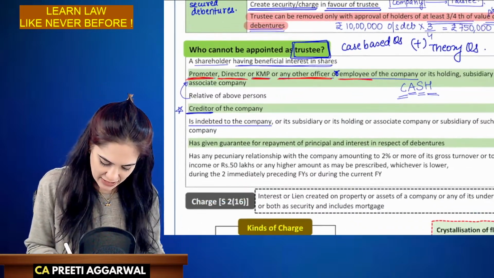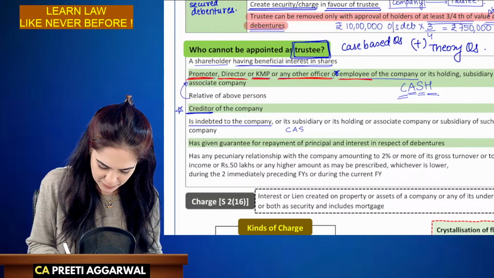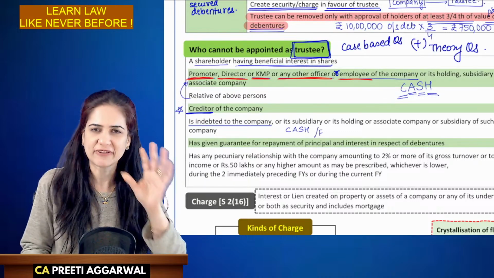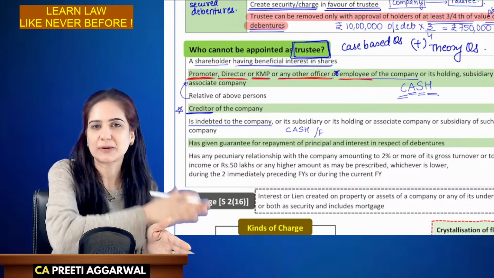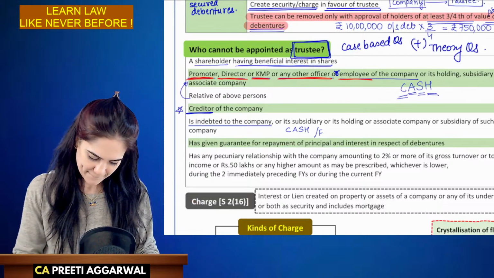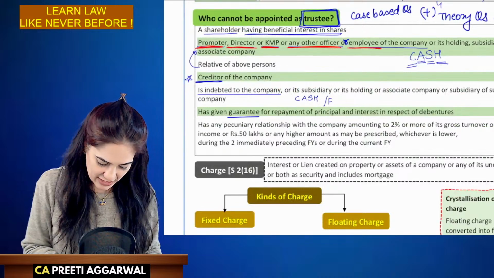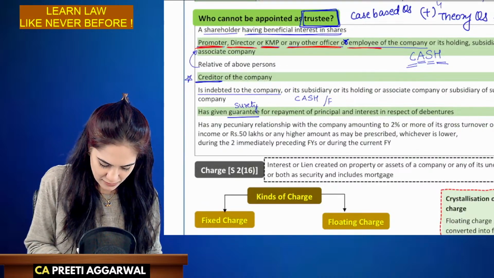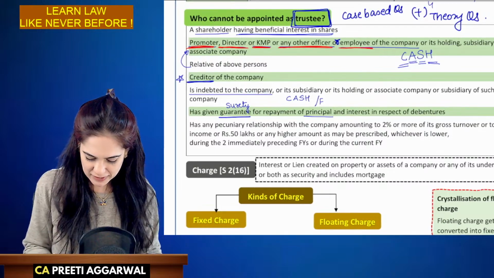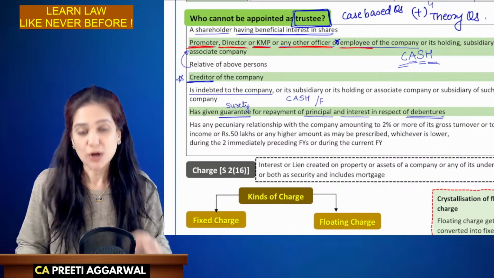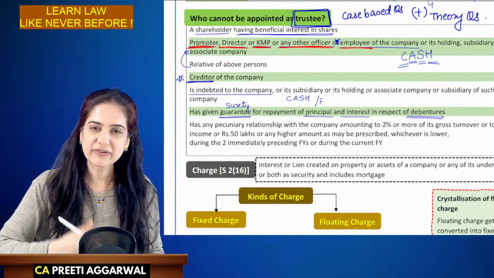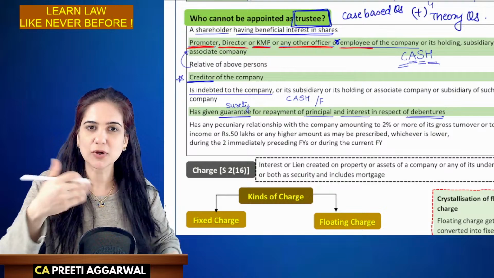You are indebted either to the company, associate, subsidiary, holding, or fellow subsidiary. A fellow subsidiary means a subsidiary of a subsidiary. Anyone who has given guarantee, you are acting as a surety for the repayment of the principal and interest in respect of debentures. You cannot be appointed as a trustee because you have given guarantee. You will first protect your interest.